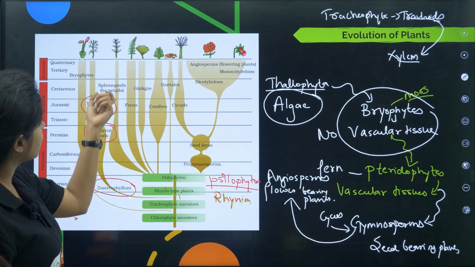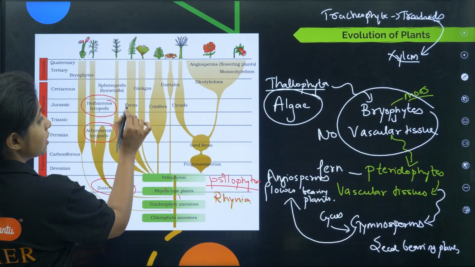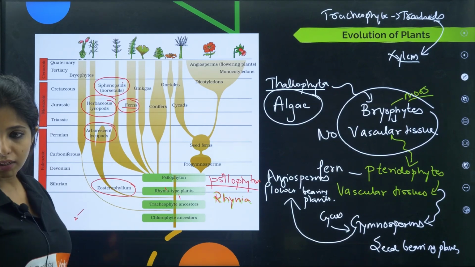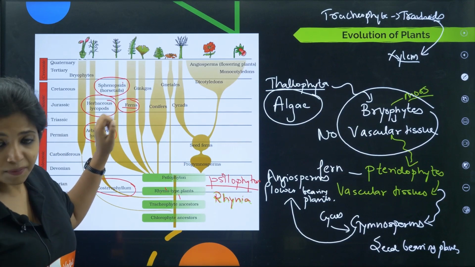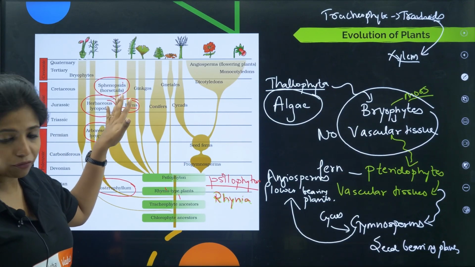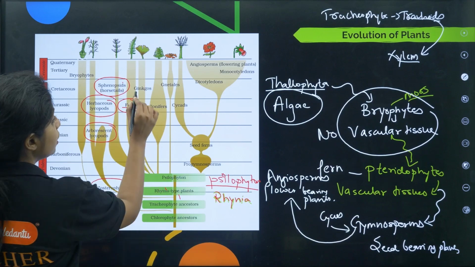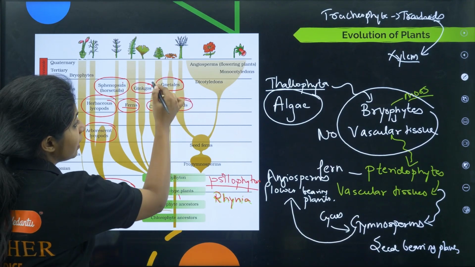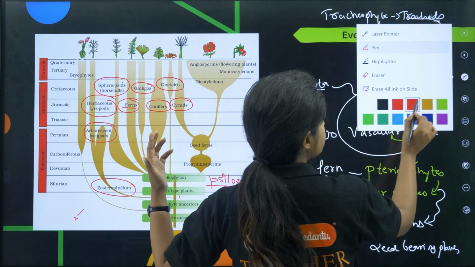The first thing that came was Sphenopsids, that is horsetail, and the next thing is ferns. Both of them are proper pteridophytes, children. So Sphenopsids, that is horsetail, and also ferns, again pteridophytes, came from Xylophyton. Again, if you see ginkgos, conifers, gnetales, cycads, everything came from Xylophyton again. But what are they and how are they different from ferns?